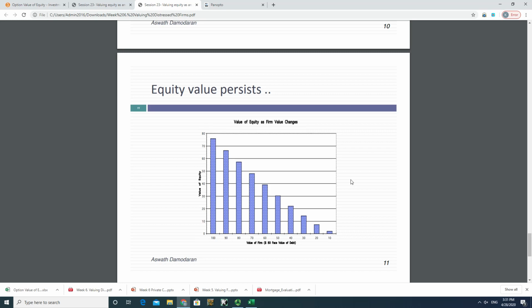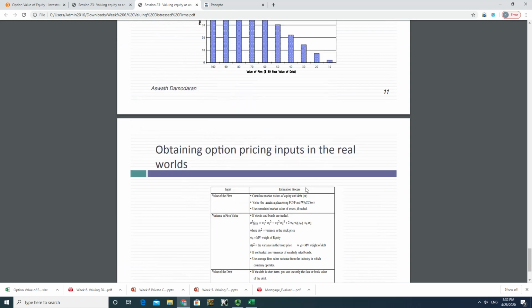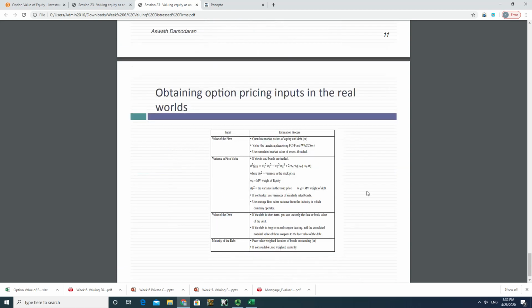And here it's a 10-year life for the debt. Therefore, it's a long-term option. A long-term option, of course, is worth a lot of money. And then here are more details on how you can utilize this option pricing model to assist your valuation of equity, especially in a distressed firm, right? A distressed firm, of course, has a significant amount of debt outstanding. And a distressed firm typically will have low firm value, which is close to the book value of the debt, or even lower than the book value of the debt.